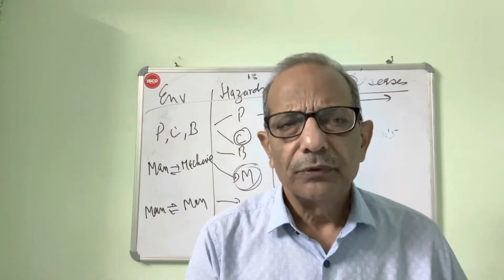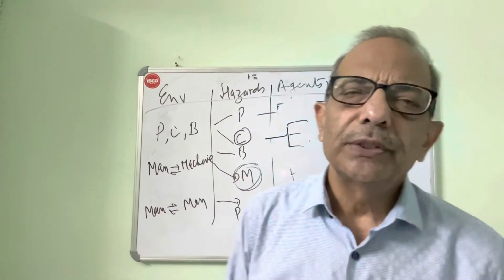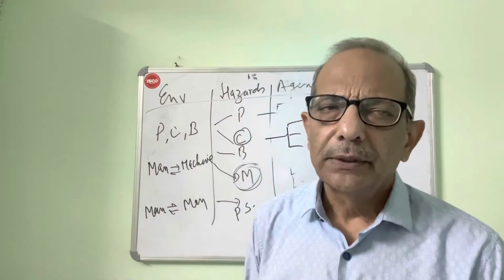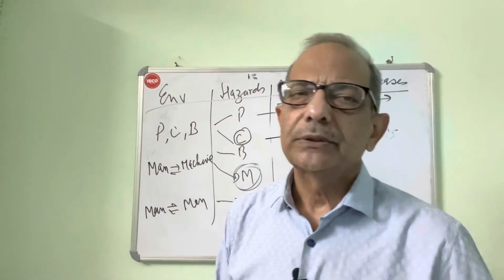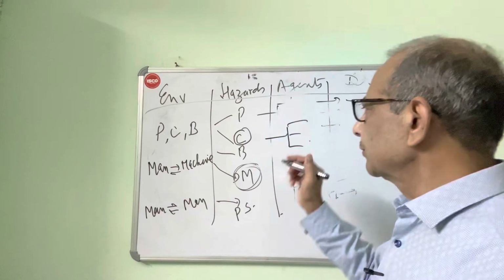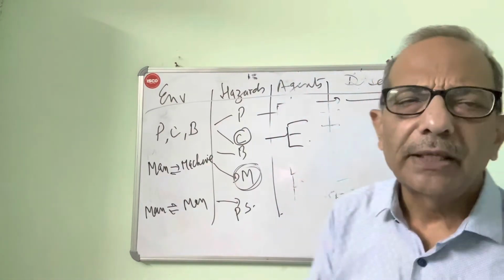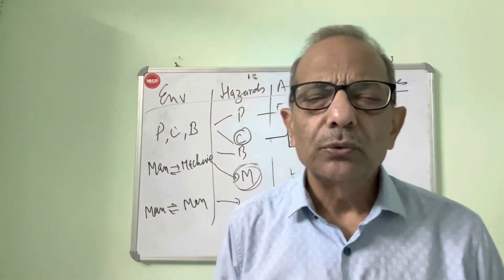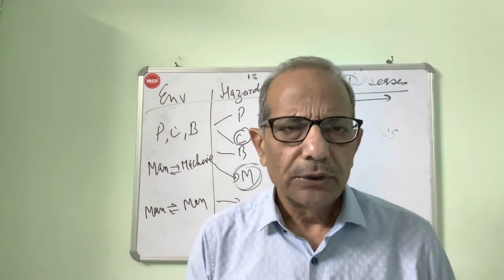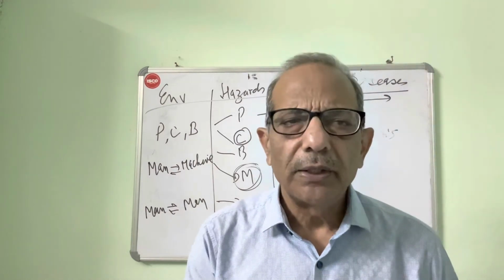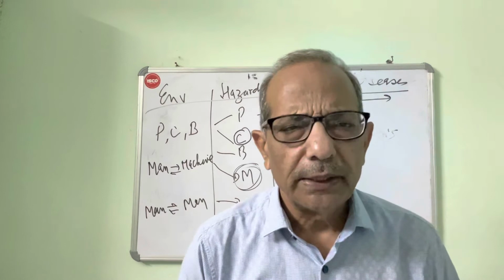Till a few years back we were using leaded petrol, so it was inhalation of lead which was causing the toxicity. And third, it can enter into my body through ingestion. So there are three routes that we have to understand, and we must remember at least one example.